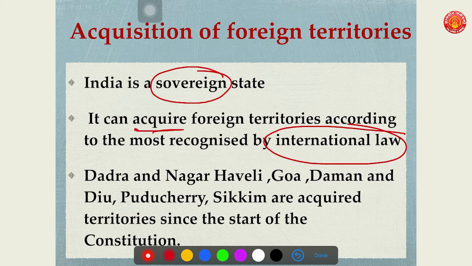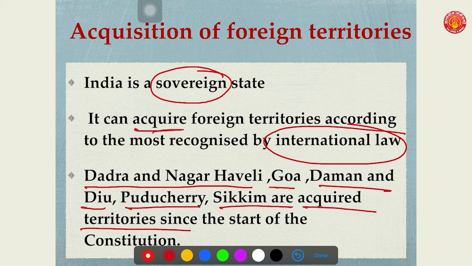Here I want to give one important thing. Dadra and Nagar Haveli, Goa, Daman and Diu, Puducherry, Sikkim are the acquired territories since the start of the constitution. Many people are not aware of this thing. I repeat once again, these are acquired territories since the start of the Indian constitution. So keep this thing in mind. It is very, very important from your prelims point of view.